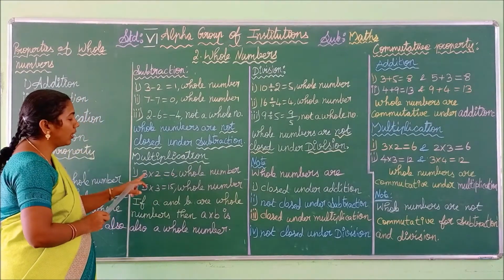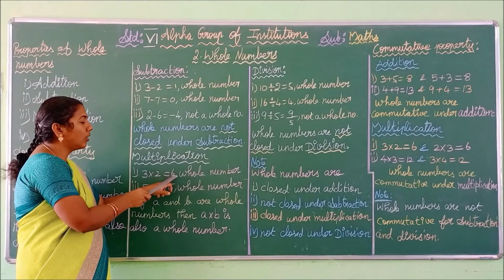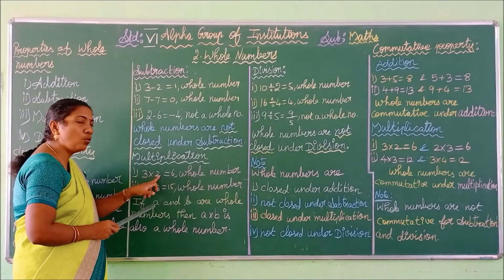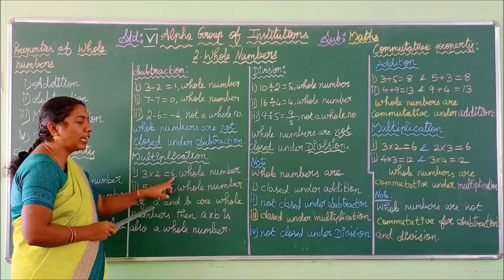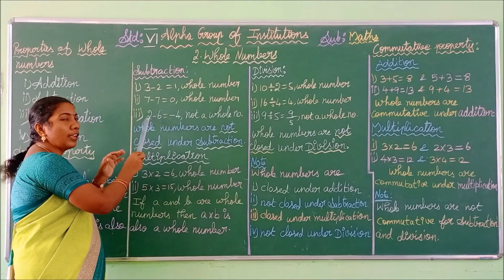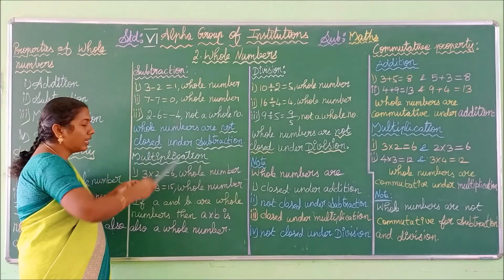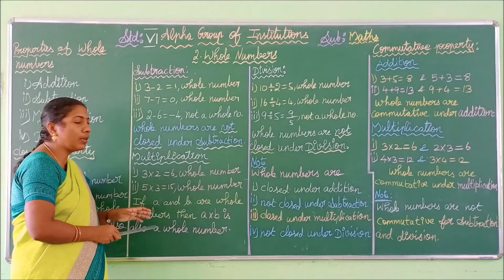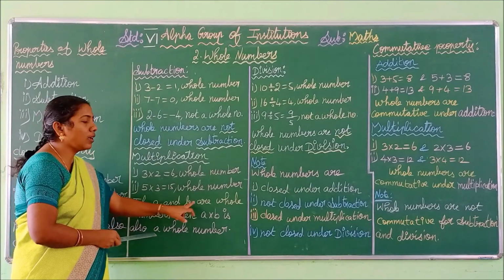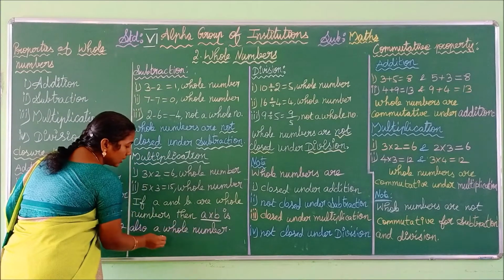Here we have taken two whole numbers 3 and 2 and multiplied them, and the product is also a whole number. So we take two numbers, multiply, and get one product. The product is also a whole number. In subtraction we take two whole numbers, but sometimes we do not get a whole number. But in multiplication, if you take any numbers, you get whole numbers only. So we can easily say if A and B are whole numbers, then A into B is a whole number.